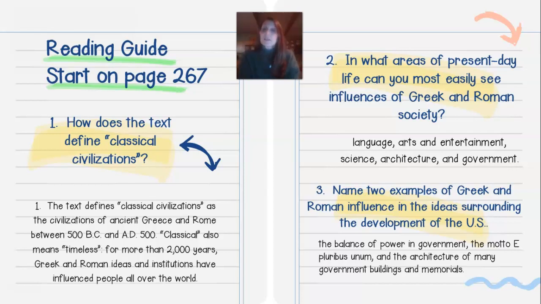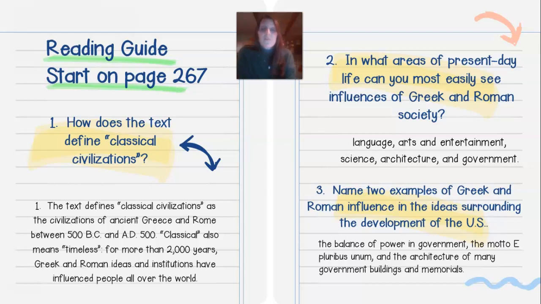The text defines classical civilizations as the civilizations of ancient Greece and Rome between 500 BC and AD 500. Classical also means timeless. For more than 2,000 years, Greek and Roman ideas and institutions have influenced people all over the world. Question number 2.